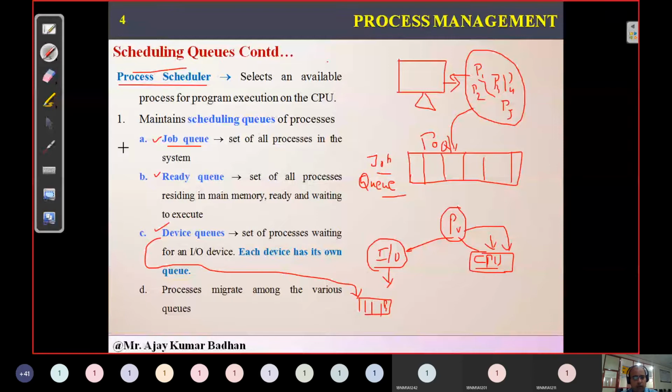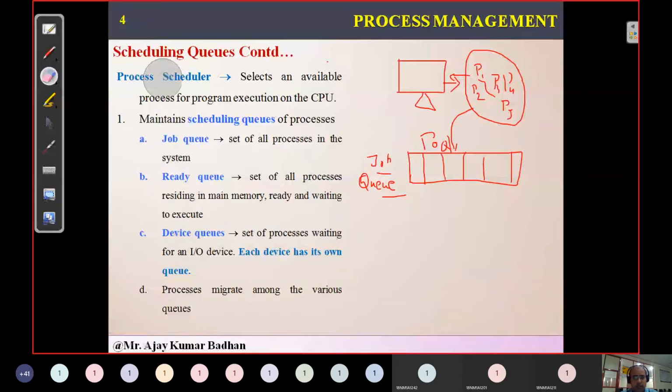So here, whatever processes we have, initially there is no differentiation. All these processes will come up and they will be stored in this particular job queue. Now from this job queue, the scheduler will select a few. How it selects, we don't know. And that may be a collection of CPU processes as well as I/O bound processes. So these two kinds of processes, it will select randomly.